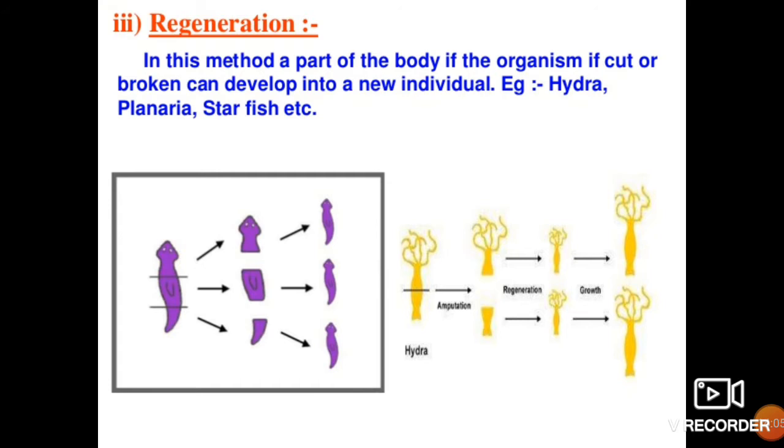That is a very important thing about this organism, hydra. It can reproduce by budding also, and it can reproduce by regeneration also. Regeneration means re means again, and generation means to generate. Again it is generating the lost body part if accidentally it gets cut from a parent organism.